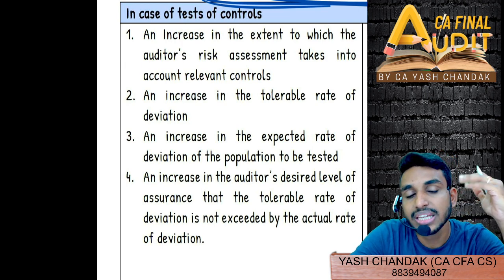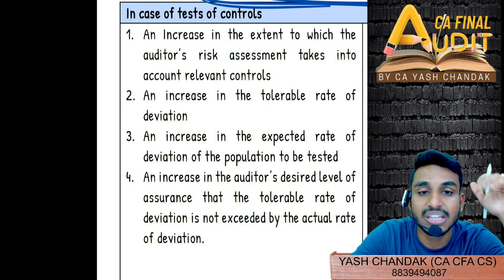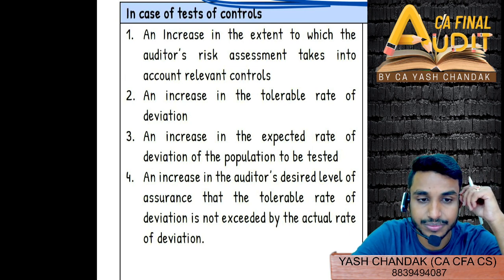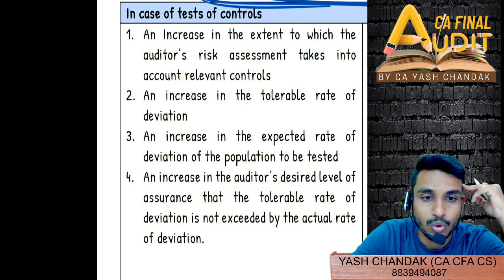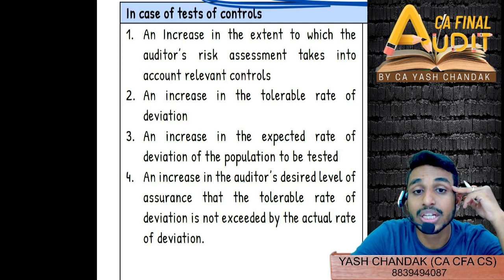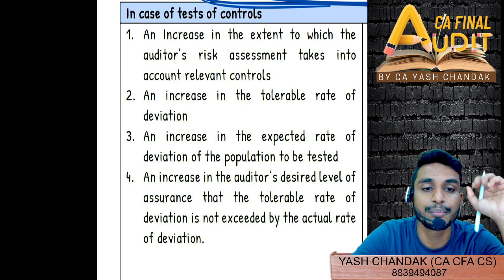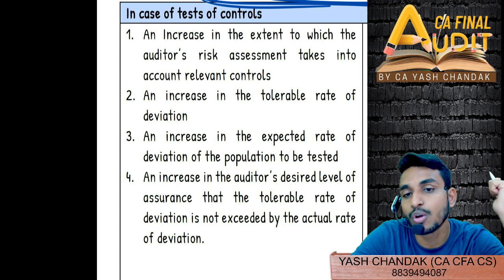So earlier your tolerable rate of deviation was 5% and now it has come to 7%. Whether you will increase the sample size or not. Yes or no, everyone? No, sir. No, everyone? Everyone, yes or no? Nupur, Nikita? Yeah. So the tolerable rate of deviation has now increased. So we can reduce our sample size, right? We can reduce our sample size even if there are a few more deviations, that will also work.